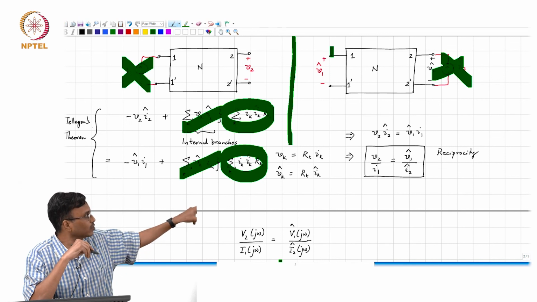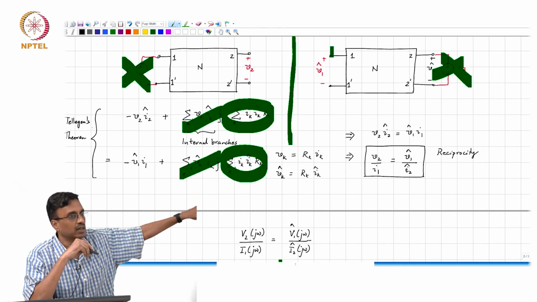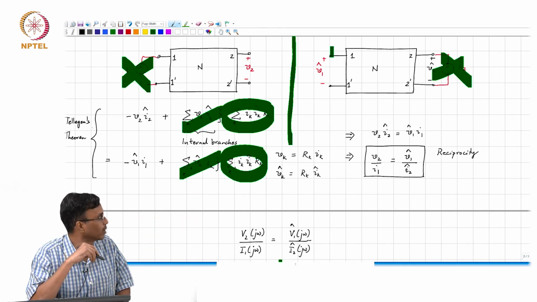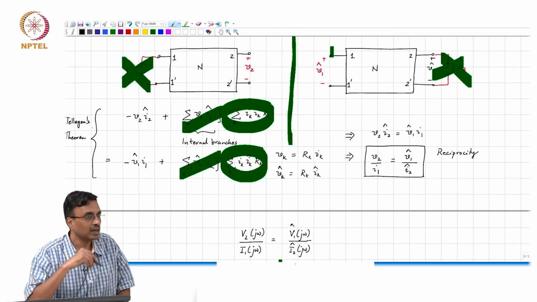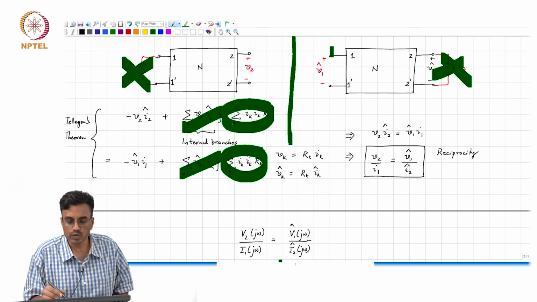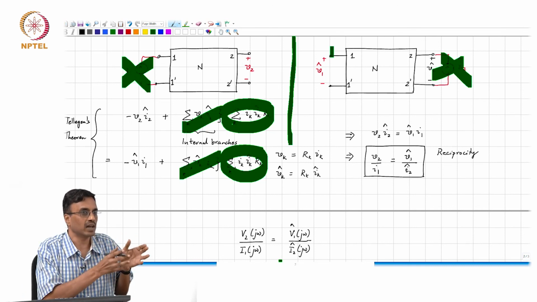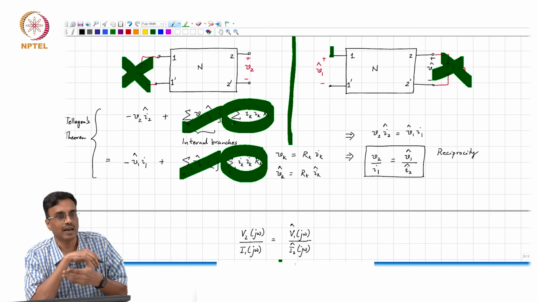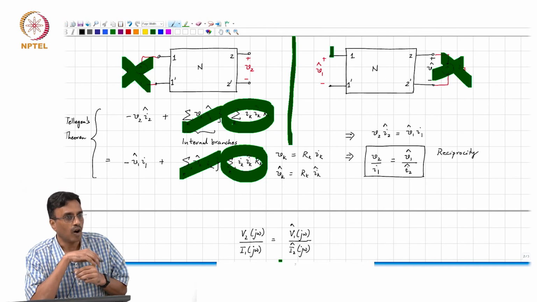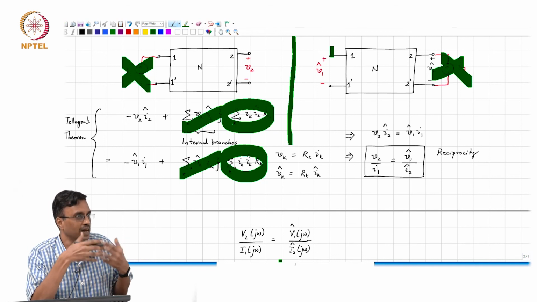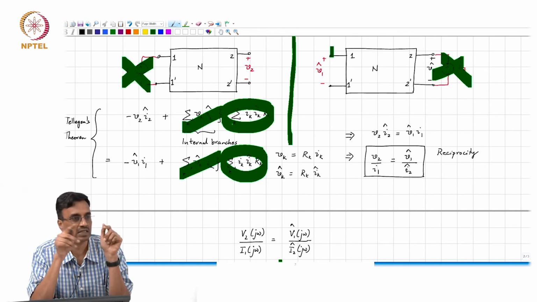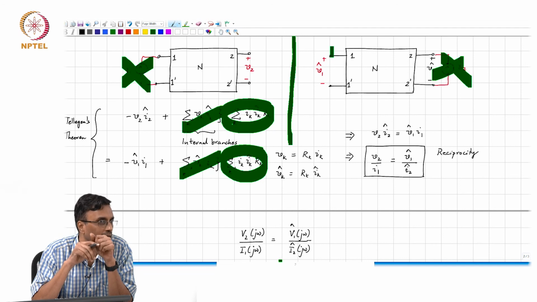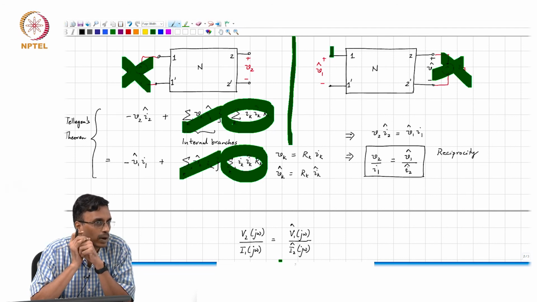What is allowing us to cancel out all the pseudo powers dissipated in the internal branches? We are able to do that because we are able to express the branch voltage as some Rk times Ik, or in general, if there are impedances, the branch Vk of j omega is some Zk of j omega times Ik of j omega.